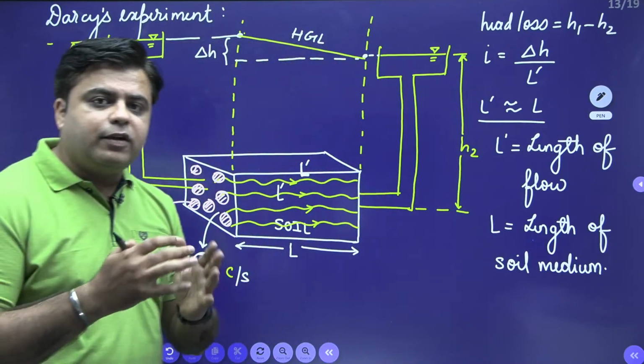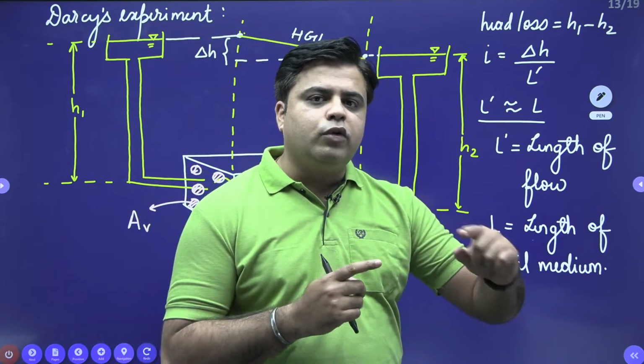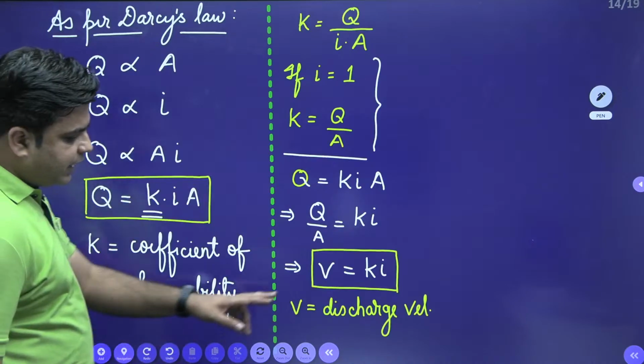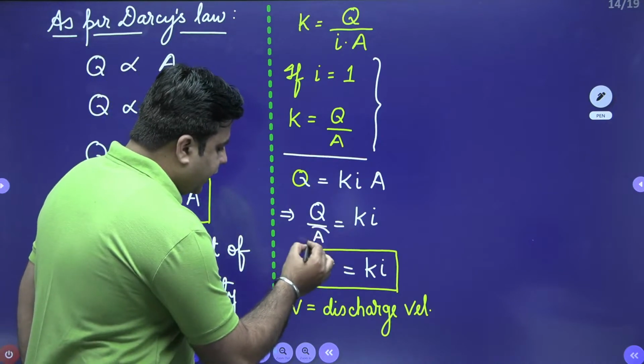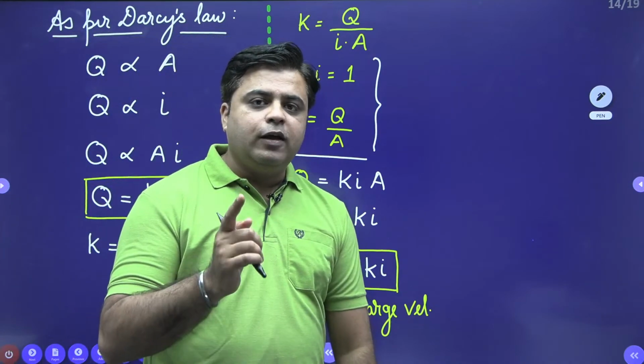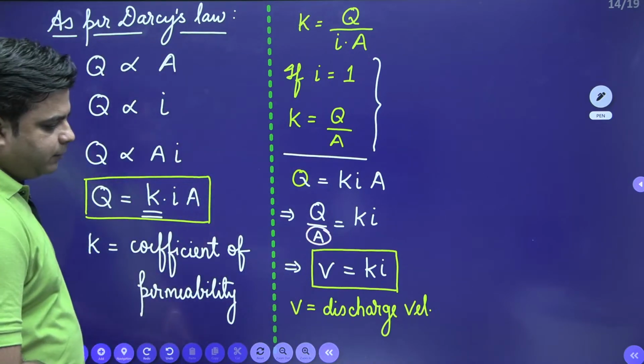There is some other velocity that we will calculate just now.